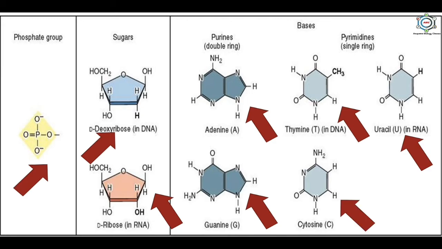The purines have a double ring structure, and the pyrimidines have a single ring structure. So the nitrogenous bases may be a 9-membered double-ring purine, which is adenine and guanine, or a 6-membered single-ring pyrimidine, which is thymine and cytosine in case of DNA and uracil in case of RNA.